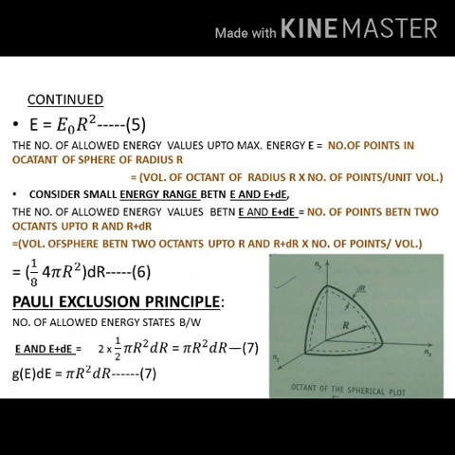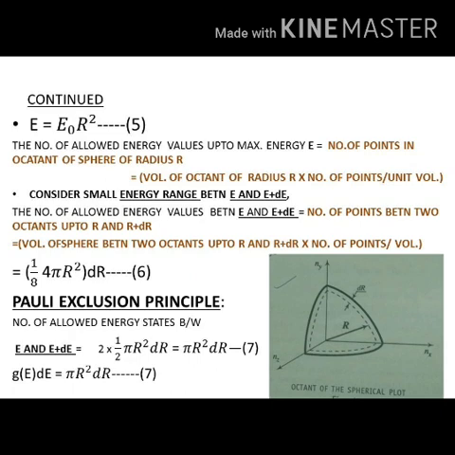So this will be equal to 1 by 8 into 4 pi r square into dr. Hence the number of allowed energy states between the energy interval E and E plus dE will be 1 by 8 into 4 pi r square into dr. Call this equation 6. So equation 6 represents the number of energy values or energy states for an electron.